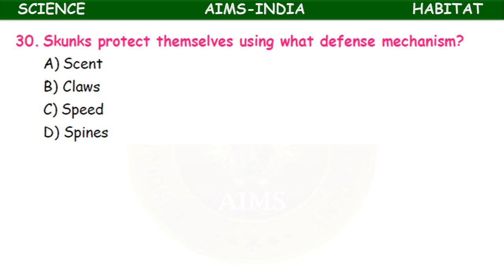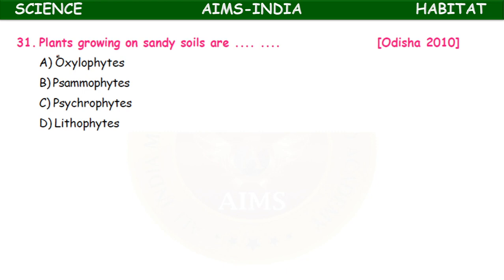Skunks protect themselves using what defense mechanism? They produce some foul smell. The scent, claws, speed, spines. It is the scent. Plants growing on sandy soils are called xerophytes, psammophytes, psychrophytes, lithophytes. Those which grow in sandy soils are called psammophytes.